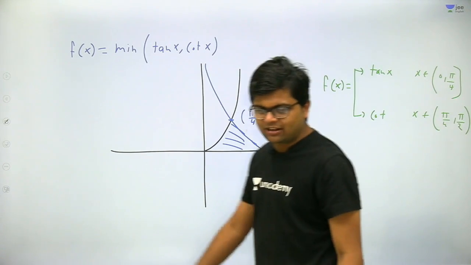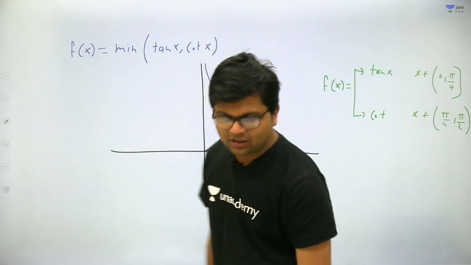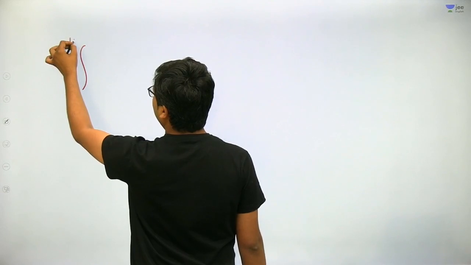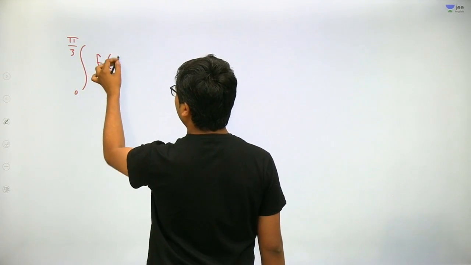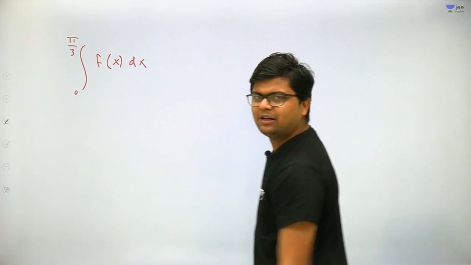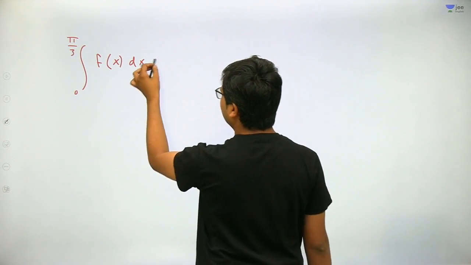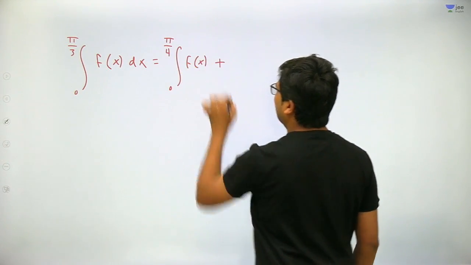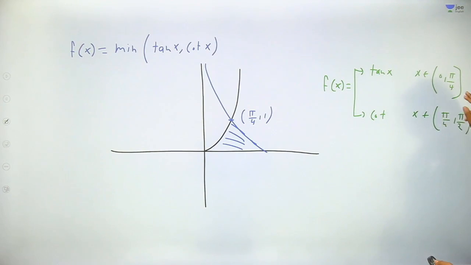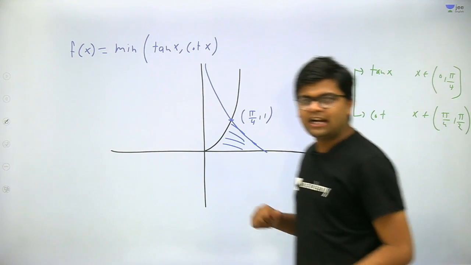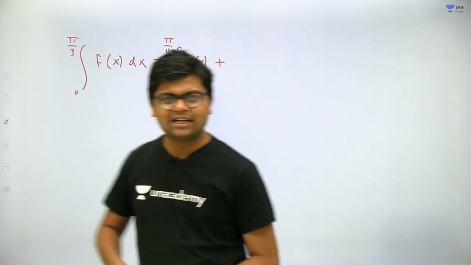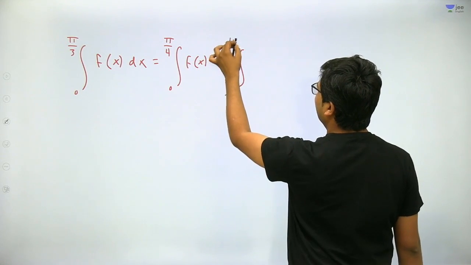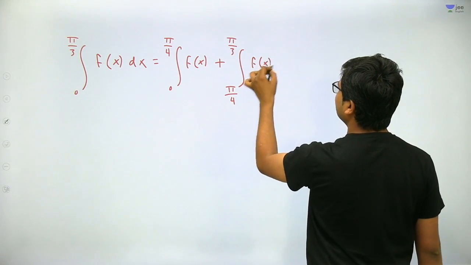Now I want to integrate f(x). So we need to solve the integral from 0 to pi by 3 of f(x) dx. This is a very fundamental question. The function changes its definition at pi by 4, therefore we need to break the integral. So it is the integral from 0 to pi by 4 plus the integral from pi by 4 to pi by 3 of f(x) dx.